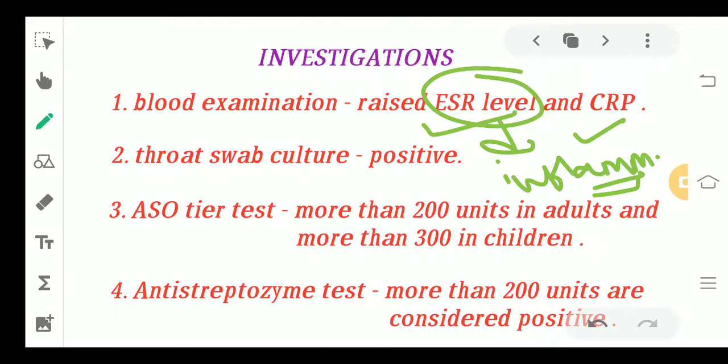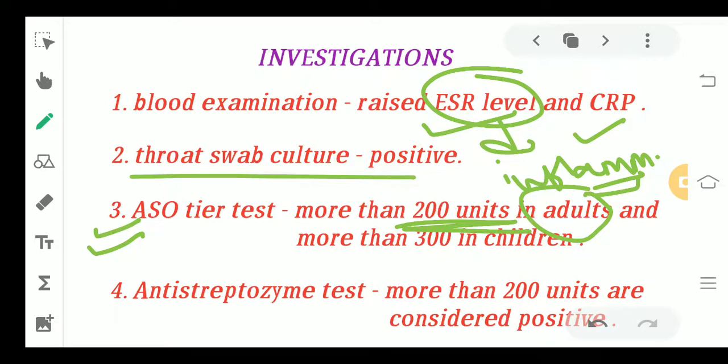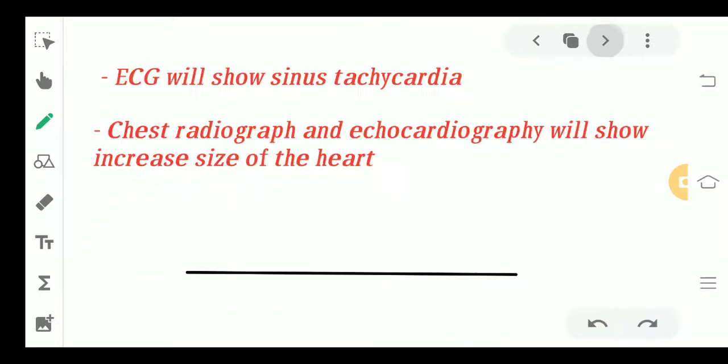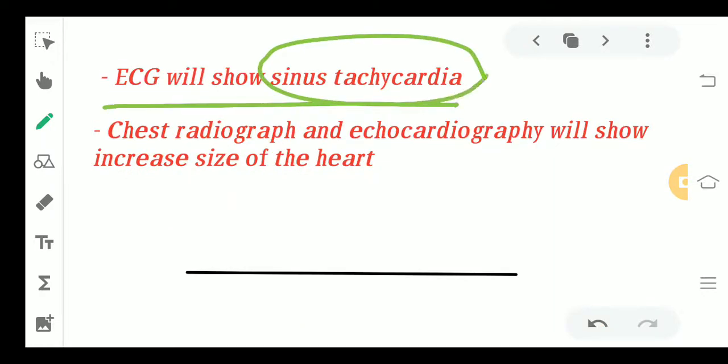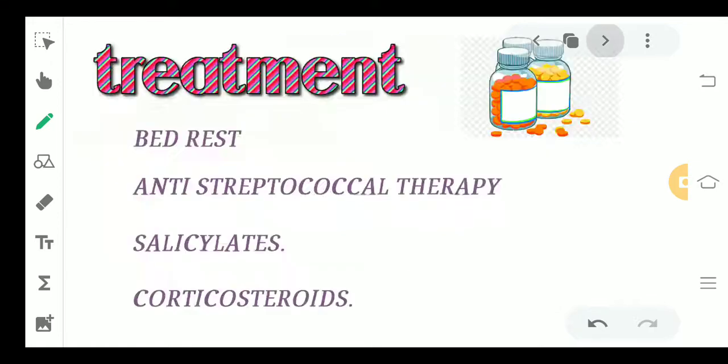Next thing, the throat swab culture is going to be positive. Then the major test is this ASO titre test. If the level in the ASO titre test is more than 200 units, then it is positive for adults, and for children the level is 300 units. Now anti-streptozyme test is also done, in which 200 units above is considered to be a positive test for ARF. Another test that can be done is ECG, that is going to show sinus tachycardia. And chest radiograph and echocardiography can be done, which is going to show you increased size of the heart.